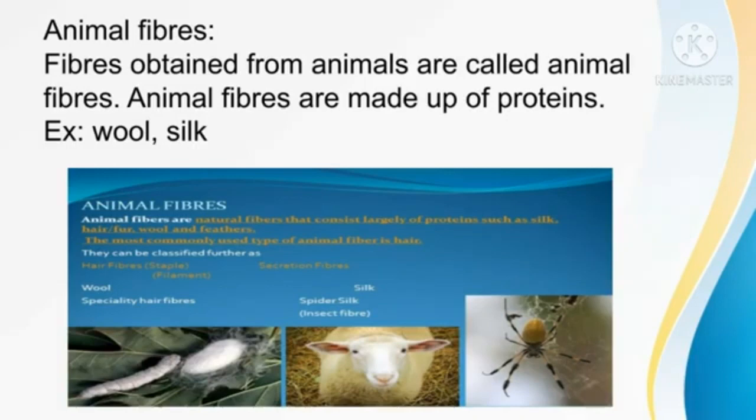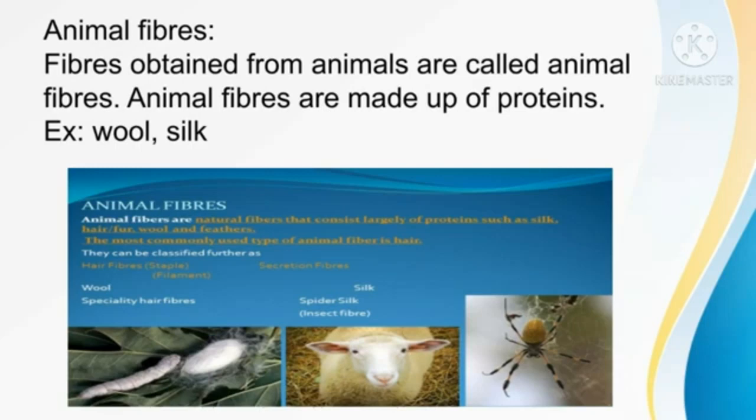Silk and wool are examples of animal fibers. Wool is obtained from wool yielding animals like sheep, goat, yak, camel, alpaca, etc. Silk is also called an animal fiber.